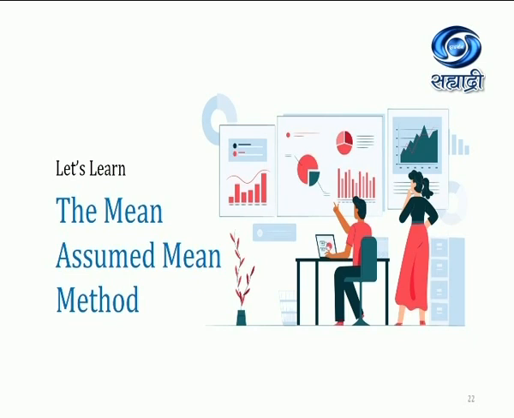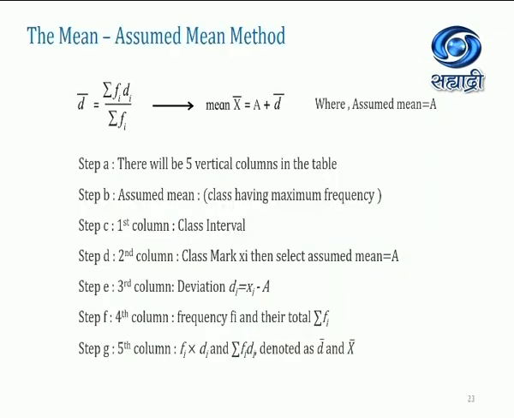Next is the assumed mean method. The name suggests what it means: we have to assume something in the particular data, in the particular columns which we are going to find out. The formula for that is d bar is equal to summation of fi di upon summation of fi. So mean x bar is equal to a plus d bar, where a will be the assumed mean.